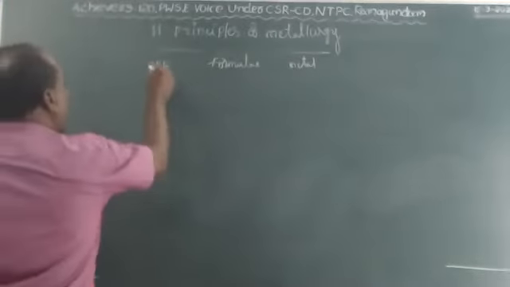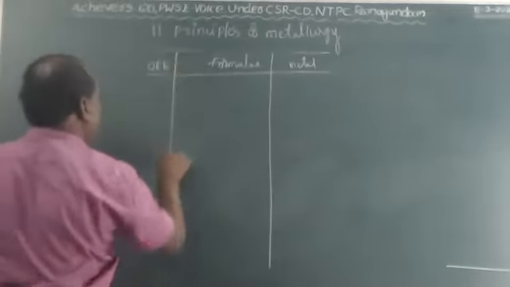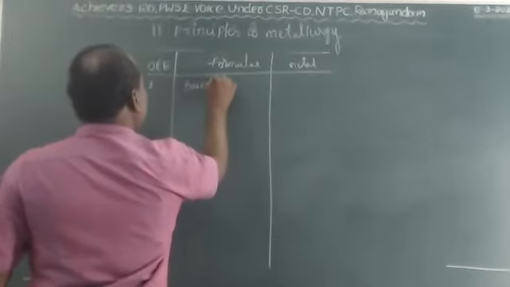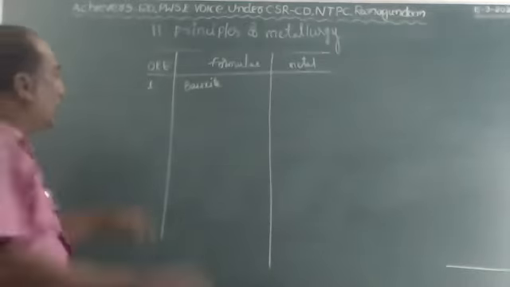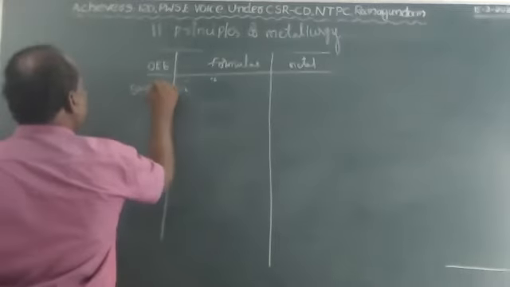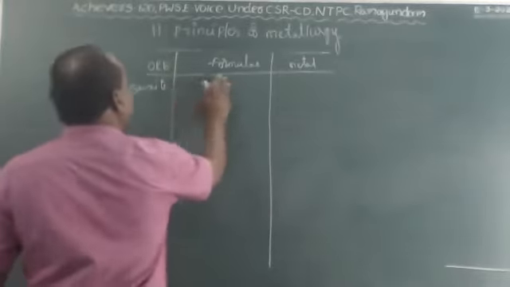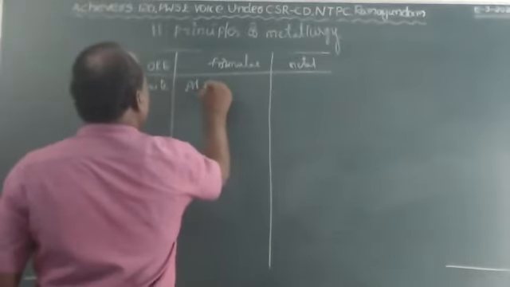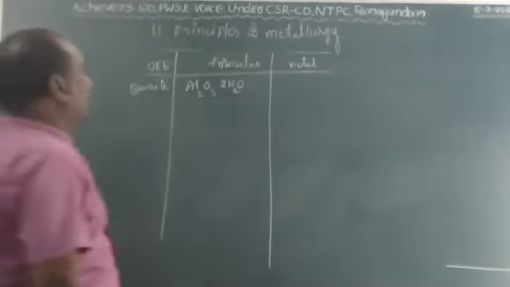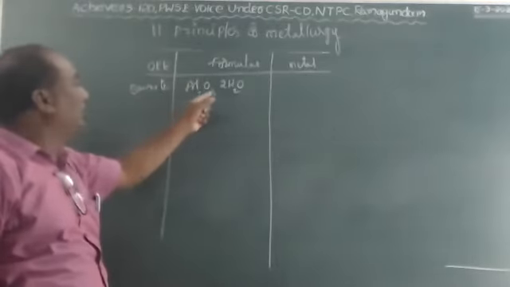The first ore is bauxite, formula Al2O3 2H2O.